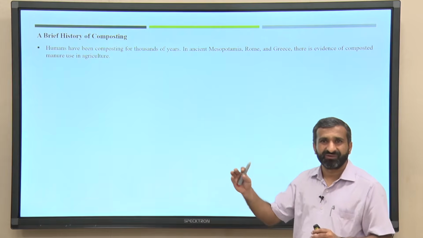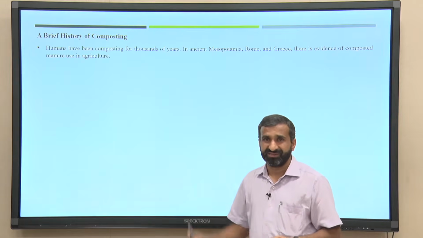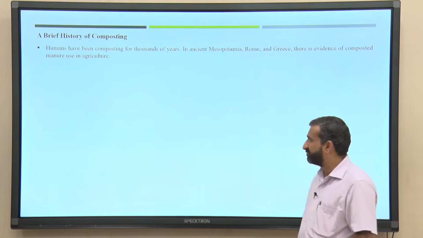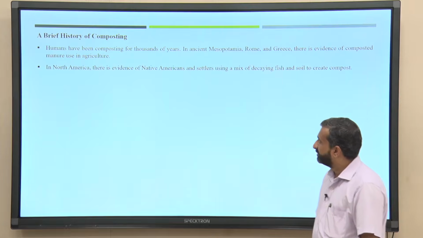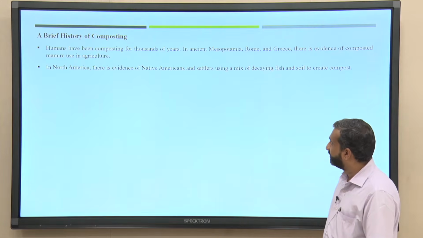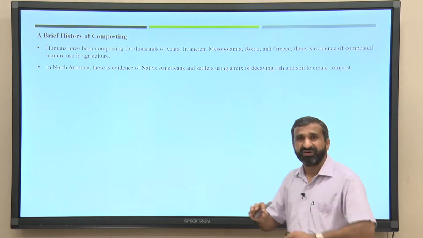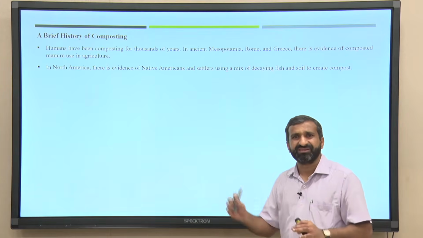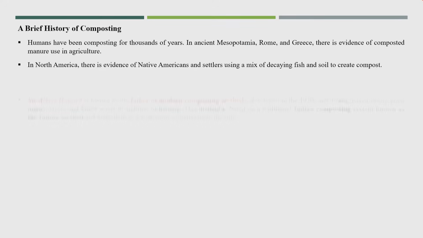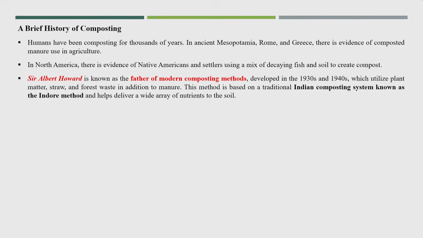Whatever final product comes up will have a lot of nutrients, especially nitrogen and phosphorus. Even in North America, the Native Americans used to degrade fish and kitchen waste to produce compost. In the modern era, we call Sir Howard the father of modern composting methods, and he came up with a very good method.